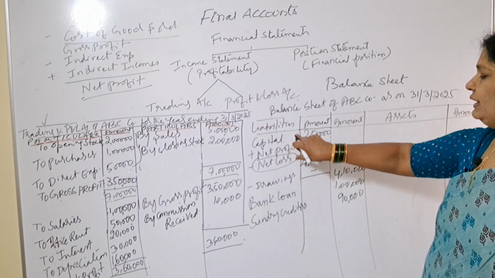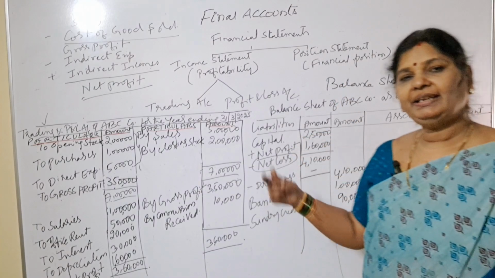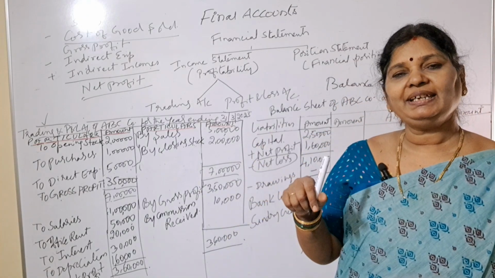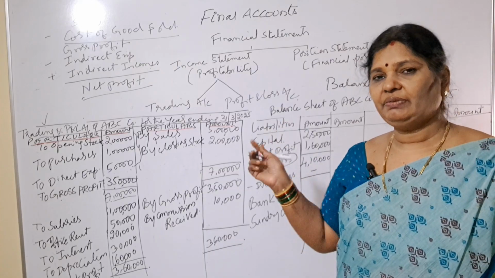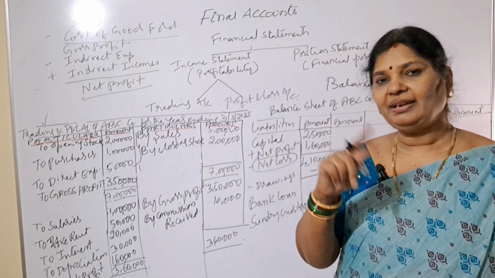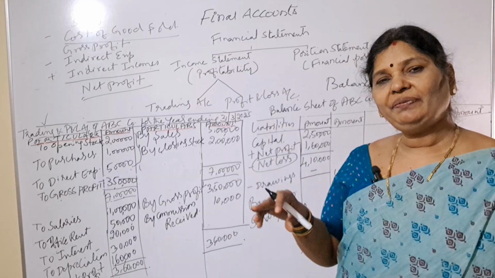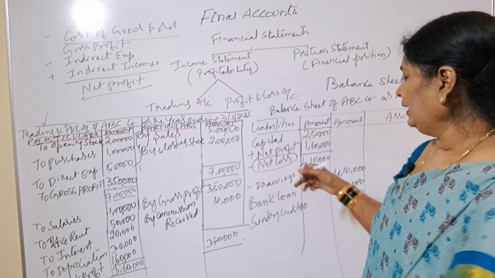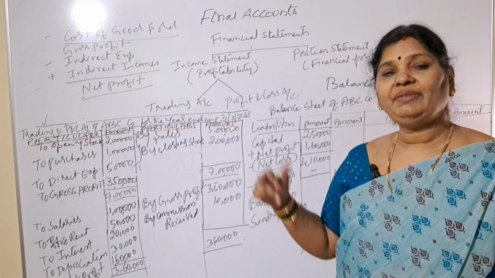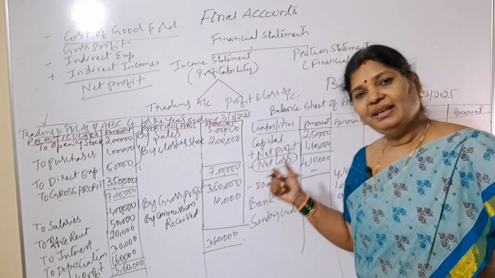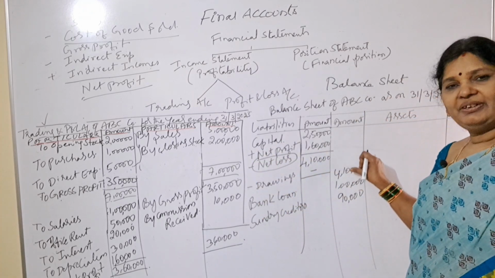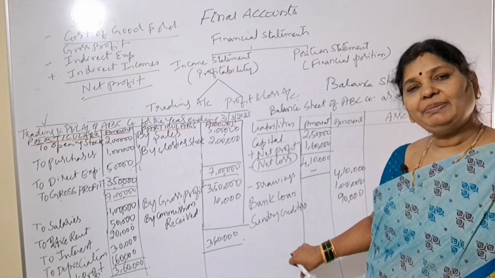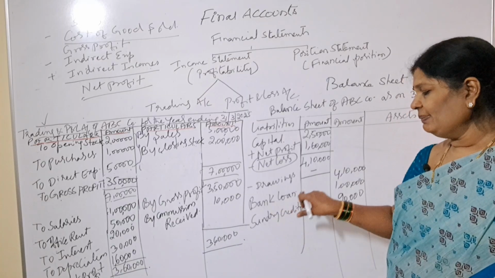First what we have taken is capital, to that we have added net profit. If net loss is there, then we have to deduct. Any one of that we will get, net profit or net loss, right? So if you get net profit, we'll add. If you got net loss, then we have to deduct. Okay, next, if there are any drawings, then we have to deduct that and show the remaining figure in the outer column. Next, any other liabilities we have. Say here I have written bank loan.